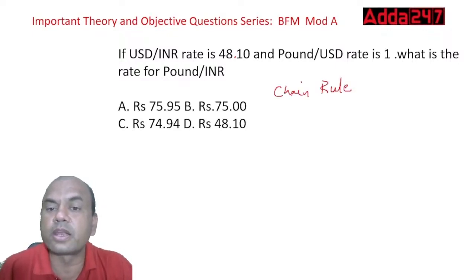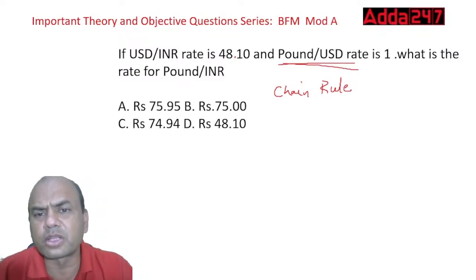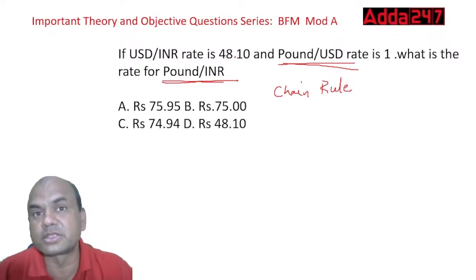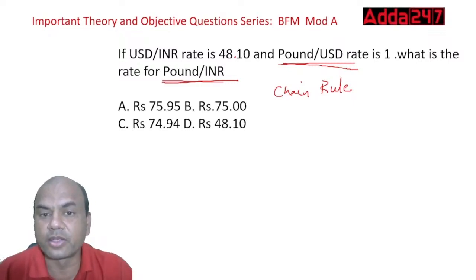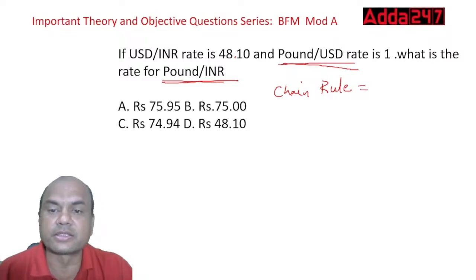When you don't know the rate of any currency vis-a-vis your local currency, meaning this pound to INR, do you know the rate of pound to INR over here? No. But you have the other rates, some base currency rates. So we use the chain rule. What is the chain rule? We use it like this.